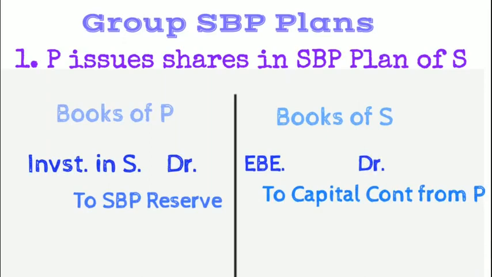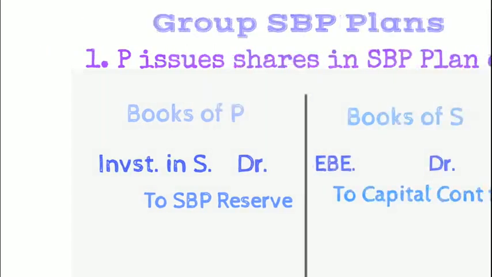But what about the other leg of the transaction? Here Ind AS 102 comes into the picture and says that in such a case, the parent is indirectly investing in the subsidiary. So investment will be debited in the books of the parent and capital contribution will be credited in the books of the subsidiary. However, in the consolidated financial statements, this will cancel out each other.